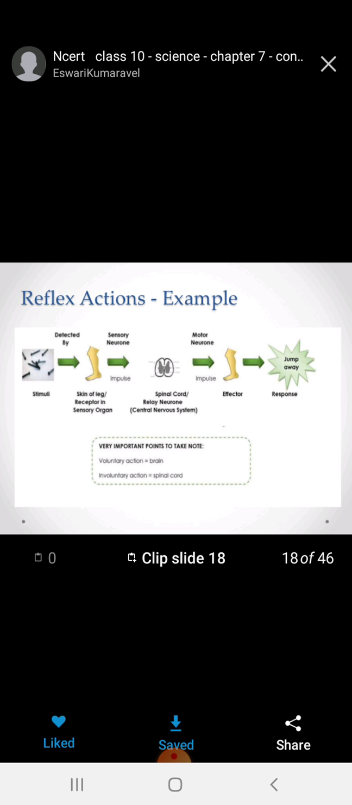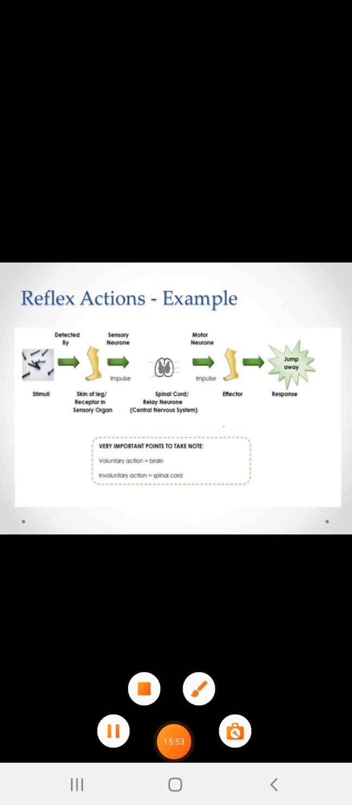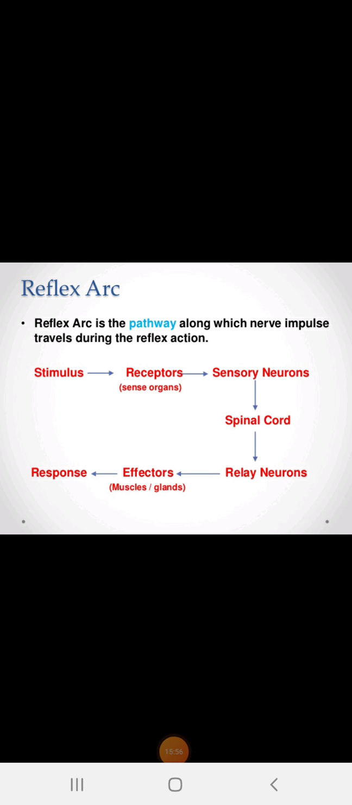Now dear students, let's take a new slide about the next concept. The same concept, reflex action. Similarly, reflex arc. Reflex arc is nothing but the pathway along which a nerve impulse travels during the reflex action. First is the stimulus, then receptors, sensory neuron, spinal cord, relay neurons, effectors, and the response. Listen to me: if you learn about the neuron, you will get an idea about the reflex action and reflex arc, because these three concepts are almost the same. Keep them in mind one by one, so you will remember them briefly.